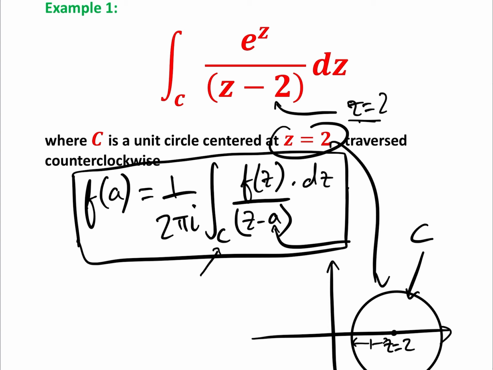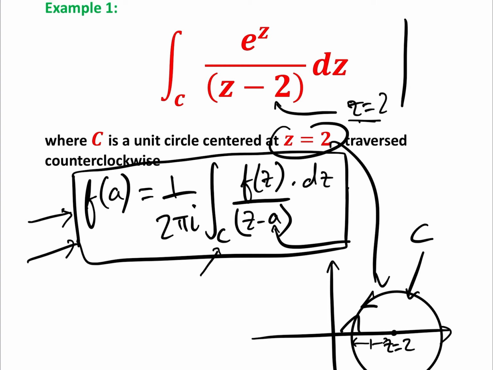And the other thing that we need to know is whether it's counterclockwise or clockwise around the curve. In actual fact, this is relatively easy. All you need to remember is if it's counterclockwise, then we use this formula here. If it's clockwise, then basically we can use this formula here and then just put a minus in front of the answer. So if it's counterclockwise, it's this one. Clockwise, put a minus in front of the answer. Now this looks a bit horrific, but in actual fact it's not. So what we need to do, let's have a look.